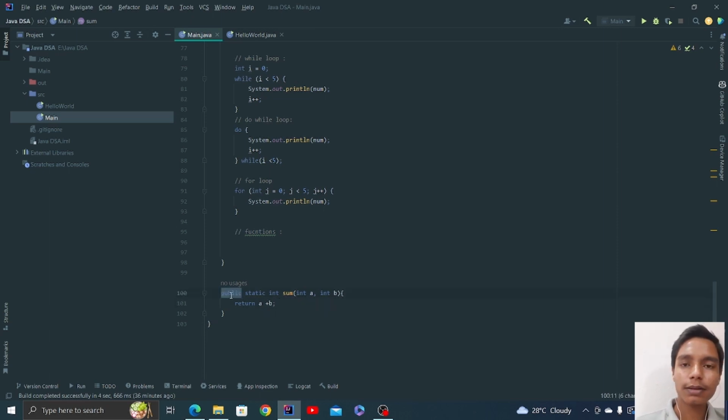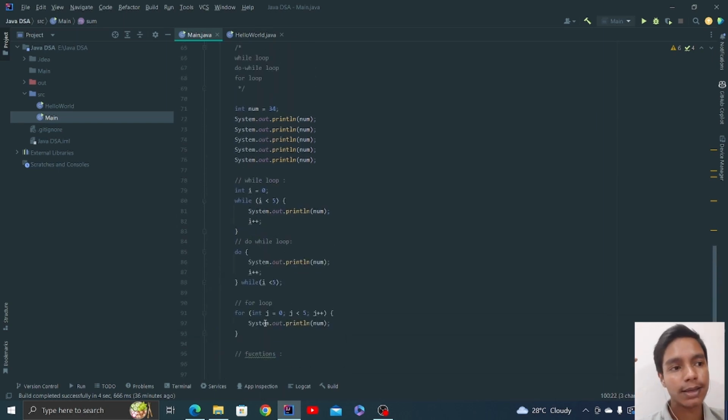What is this? Public is the access modifier, and static, you don't have to get into the detail. Int is the return type. You can define different data types over here in place of int. And if you're just printing something inside that function, you can say void here, as you can see here as well.